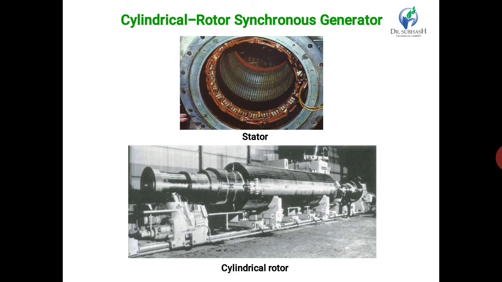First, it is easier to insulate the stationary winding for high voltage because it is not subjected to centrifugal force. The second point is that the stationary 3-phase armature winding can be directly connected to the load without going through large, unreliable slip rings and brushes. The third point is that only 2 slip rings are required for the DC supply to the field winding on the rotor. Since the exciting current is small, the slip rings and brush gear can be of light construction.